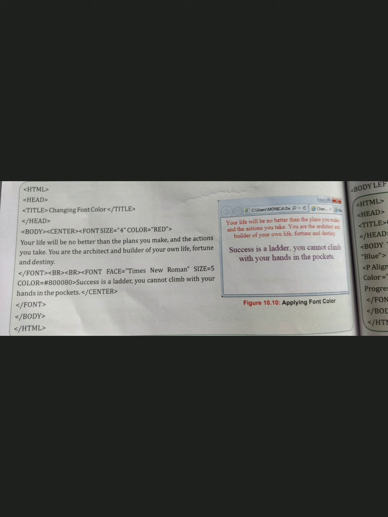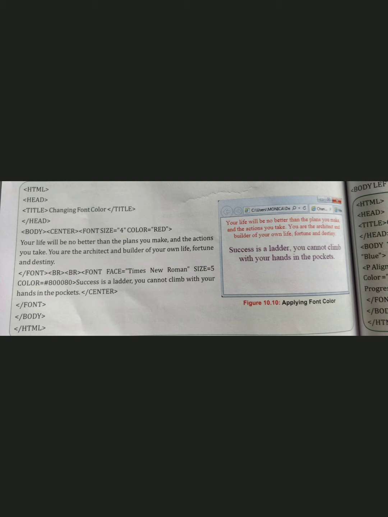Hope you guys have seen them. So, and then that's it. You have to close the font and start the font again newly if you want a new color. And now let's see how to change the font, which is Arial, Verdana, and so on.